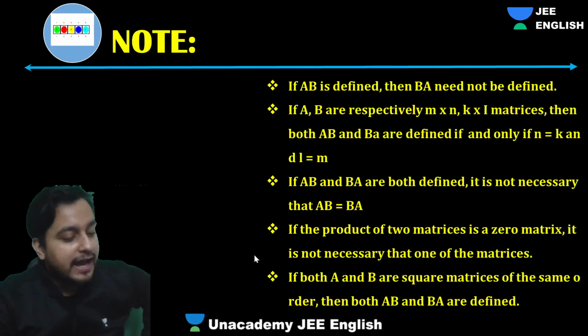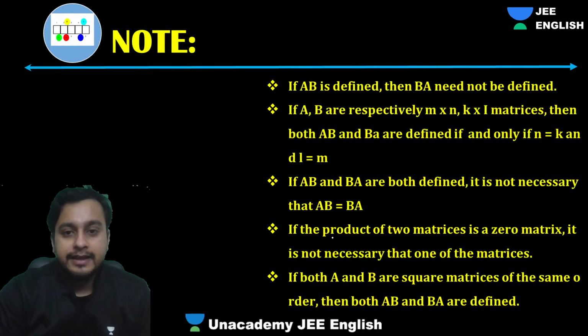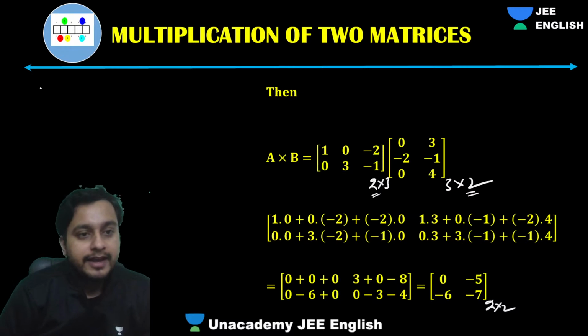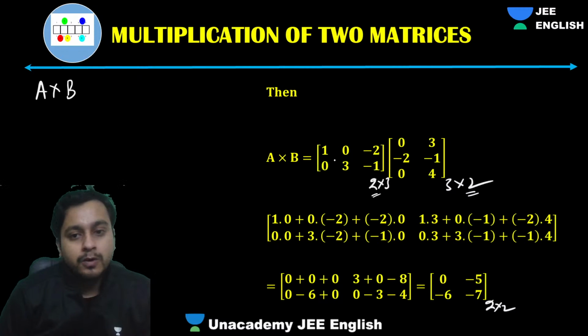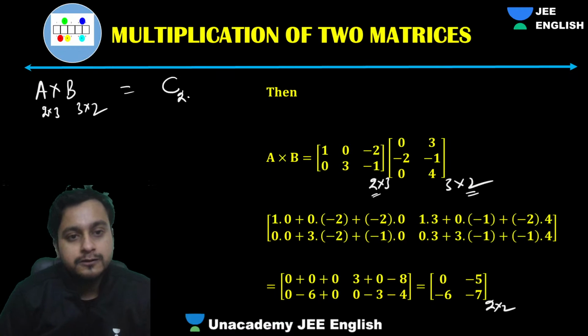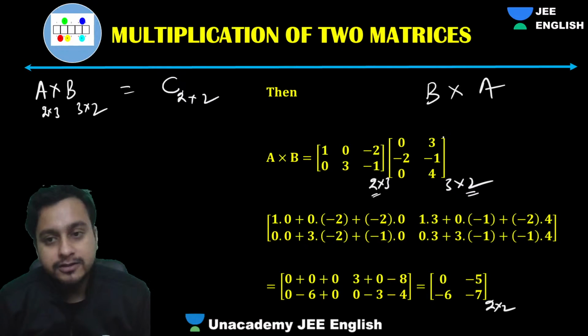Okay, guys. So we have to understand one thing. Sometimes, what happens is, if this is there, what they had multiplied, A into B. A is of which order? 2 cross 3. And this is 3 cross 2. So this is coming as some C of 2 cross 2. Acha, can you have B cross A here in this question?